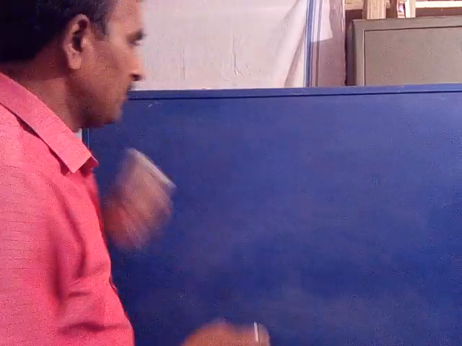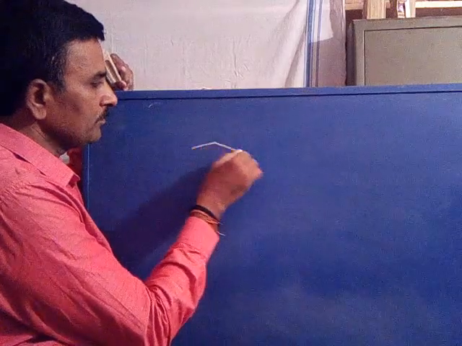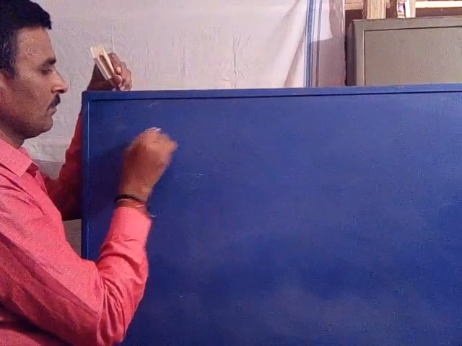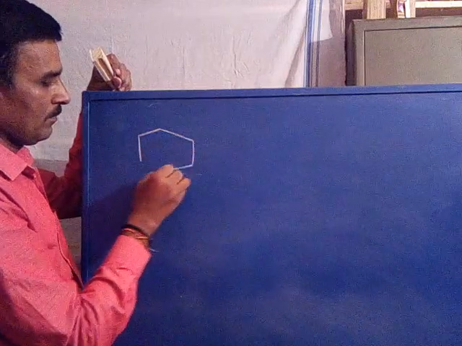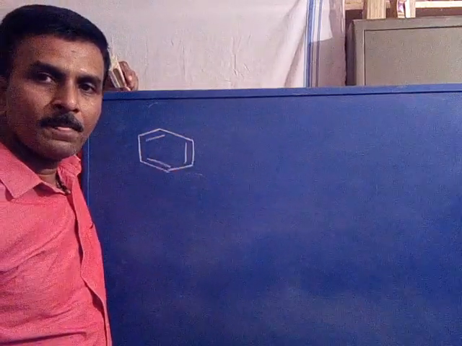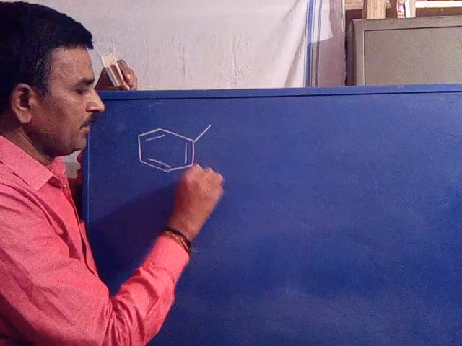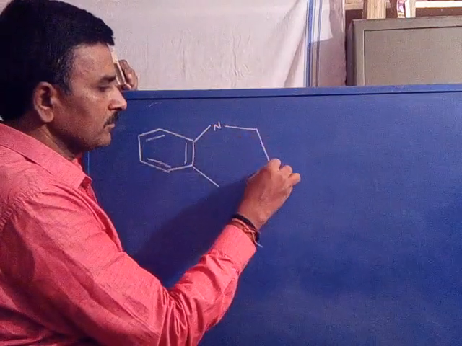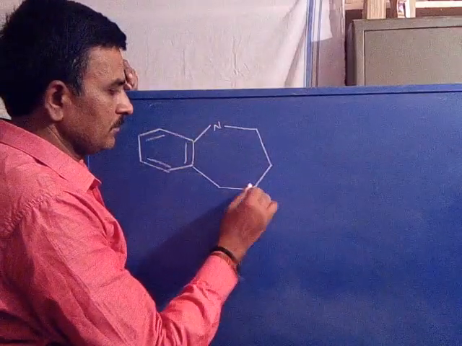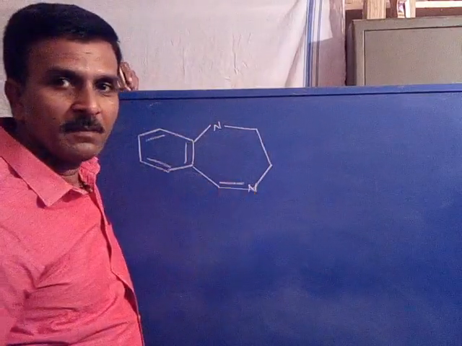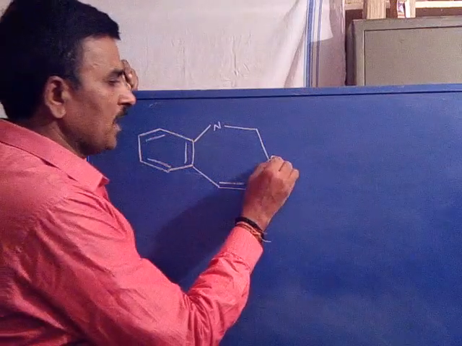First he thought to prepare benzoxadiazepine, that is, this benzene ring with a 7-membered ring. Nitrogen here, double bond here. Now oxygen here.